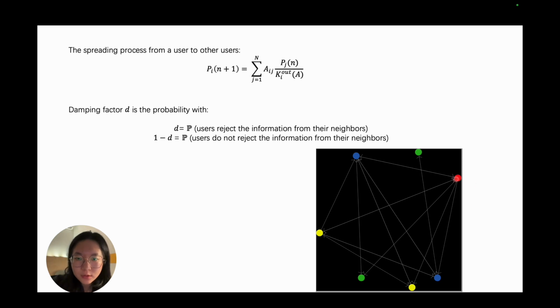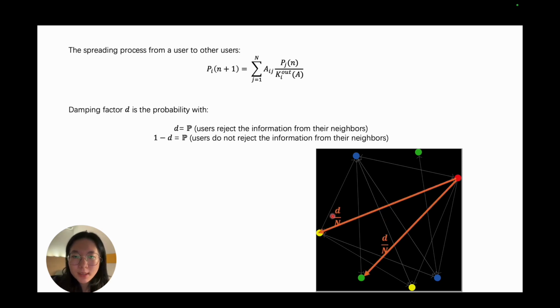Observe this user. If this user wants to spread information, it goes directly to this other user, simply because they have a link to each other, and this is a direct link.